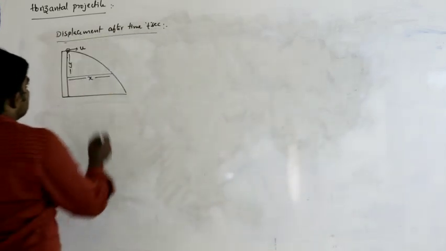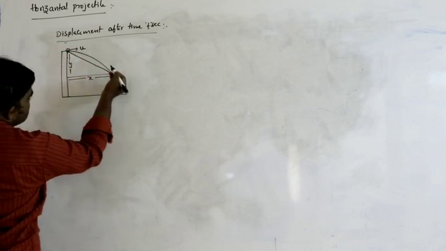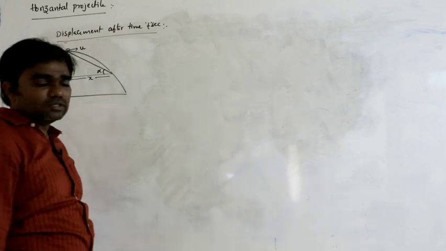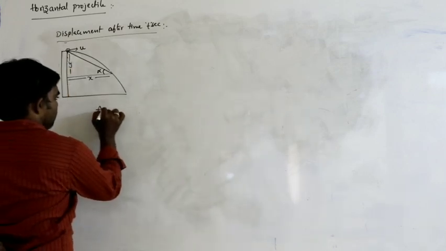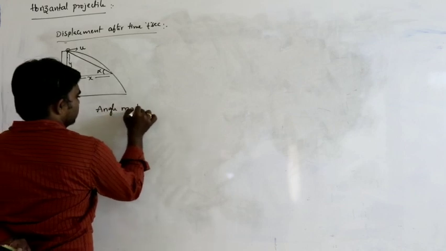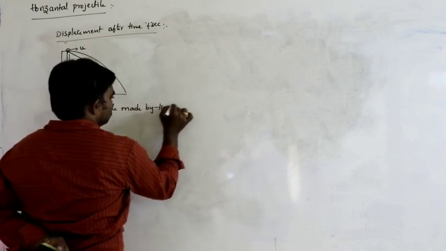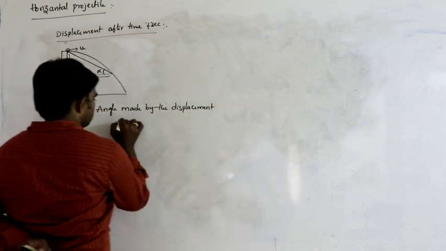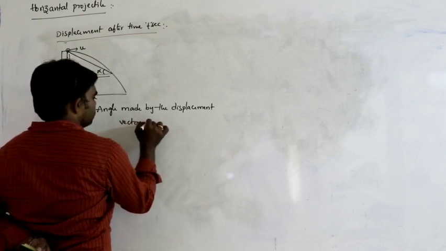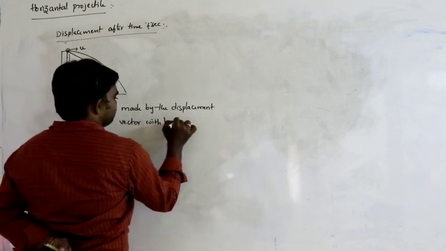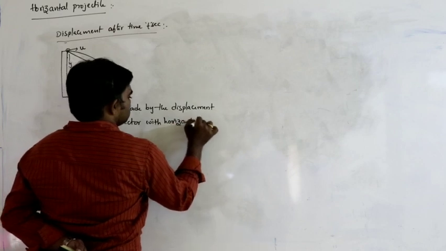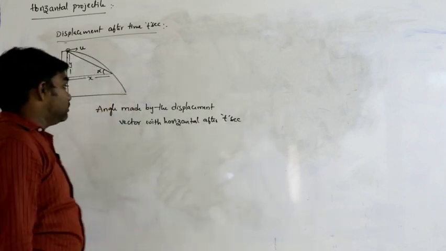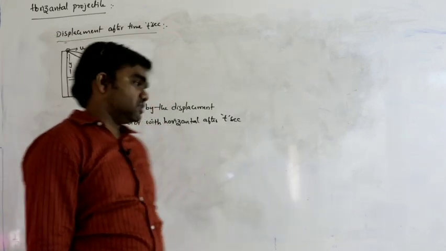So next, let us say after time t seconds, what is the angle made by the displacement vector with the horizontal? Angle made by the displacement vector with horizontal after t seconds.